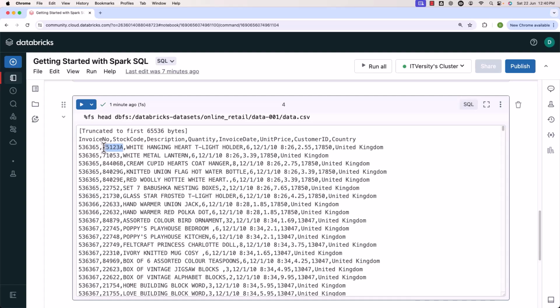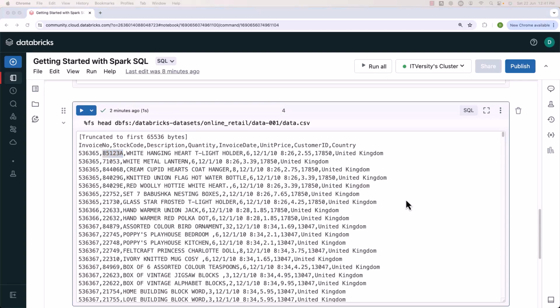Now, as we have spent time in going through FS commands and also spent time in reviewing the data, it is time for us to come up with an external table pointing to this location. Let's get into the details about how to create an external table pointing to this location. Then we will see how to process the data. Once we go through the details about how to process the data, we'll also see how to write the processed data back to DBFS or Databricks. So far, we have seen how to get started with Spark SQL using Databricks Community Edition, and also we have reviewed the data which is related to online retail.